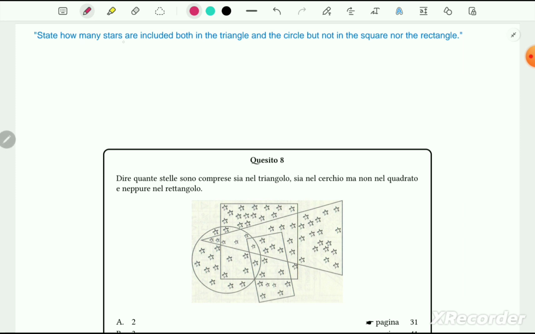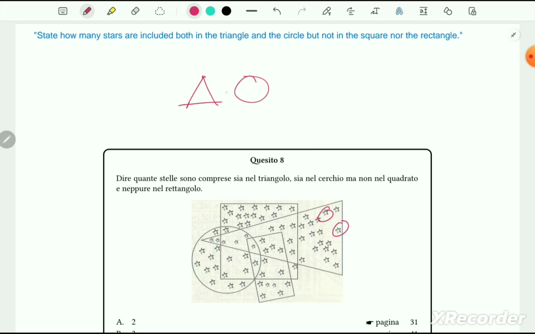State how many stars are included both in the triangle and the circle but not in the square nor the rectangle. So we have to find the number of stars like this. How many stars lie inside the triangle and circle?